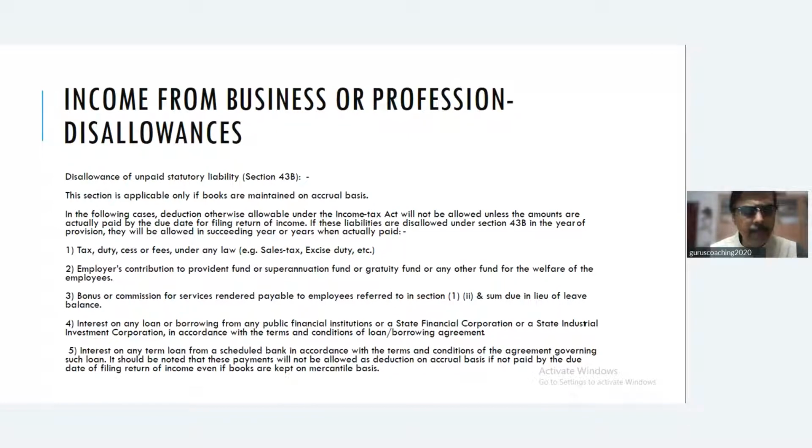So all these expenses can be claimed only in the year of payment, or at least you should have made the payment before the due date of filing of return. Otherwise, you are not eligible to claim in the previous year. But you can definitely claim it in the year of payment. All of you are clear? Any doubt?